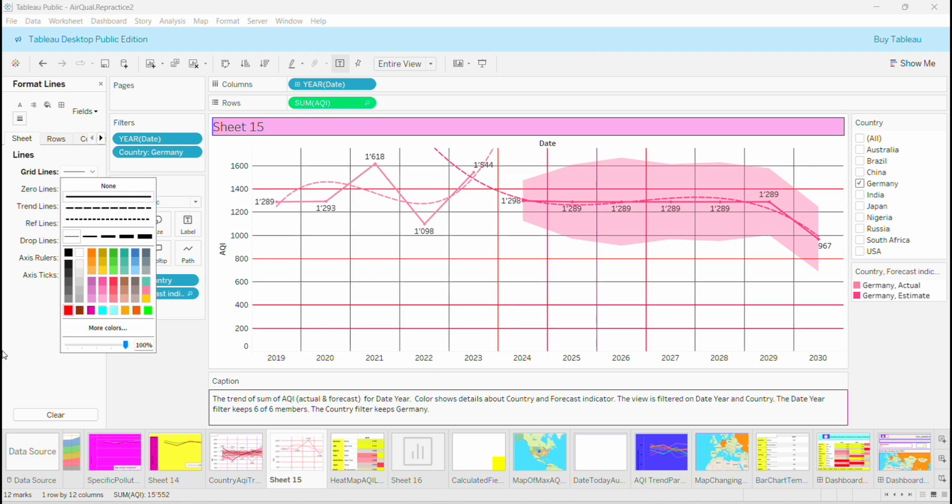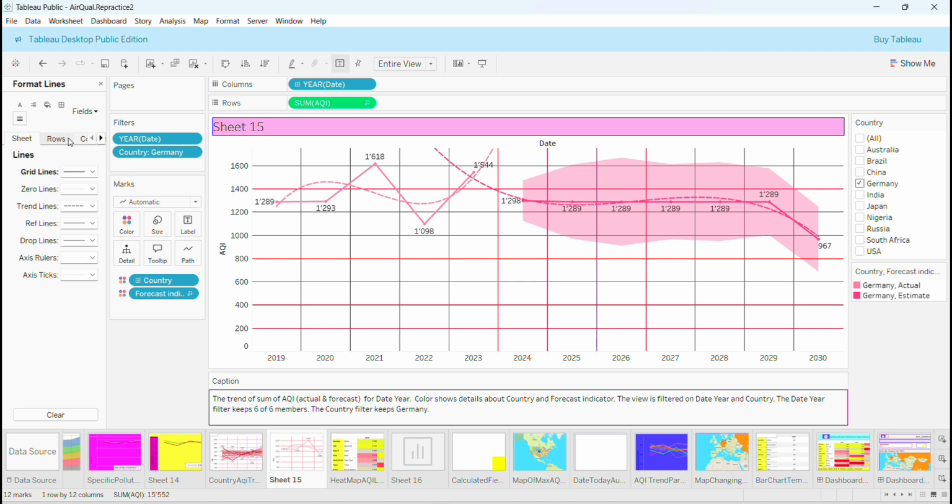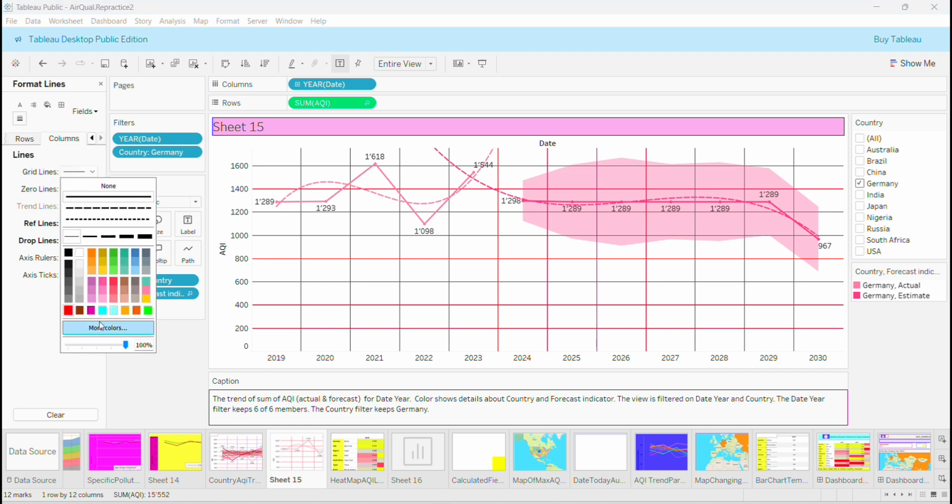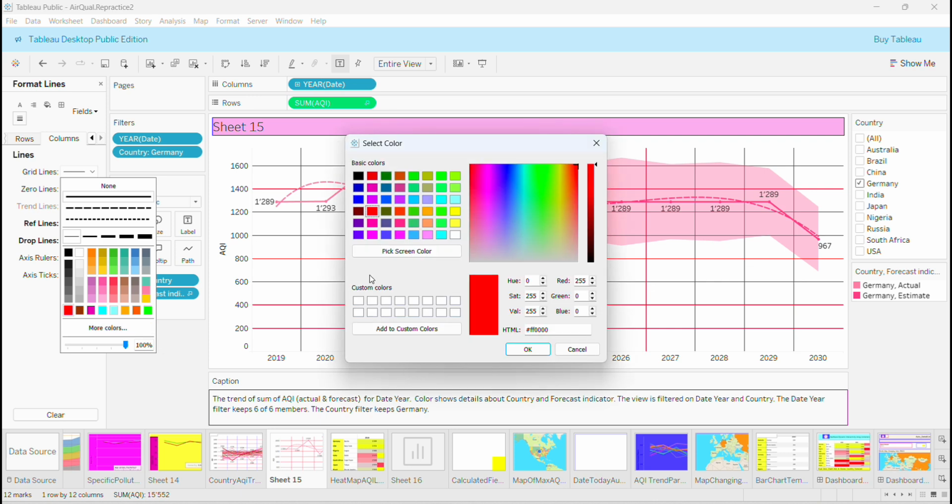And now we want some other grid lines, so we go by rows. So here we have sheet and rows already, and let's say now we want the column, we want them in another color. We can choose maybe this green.